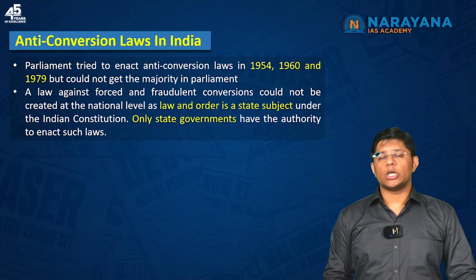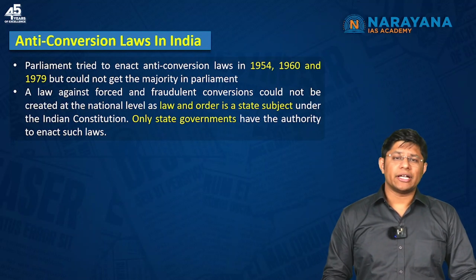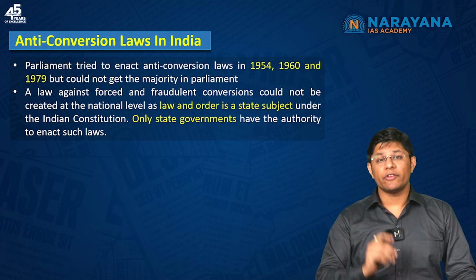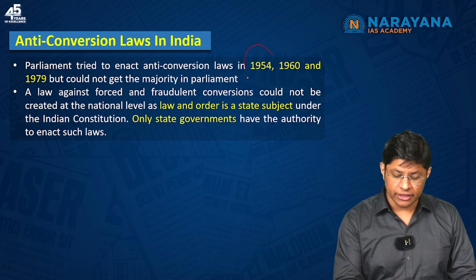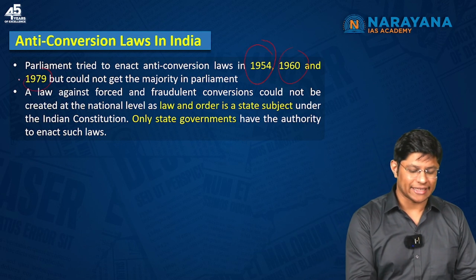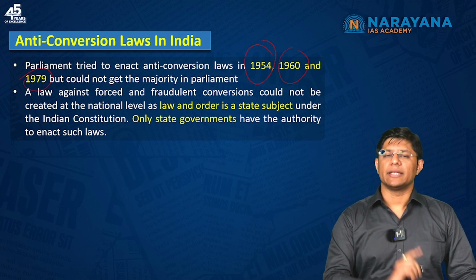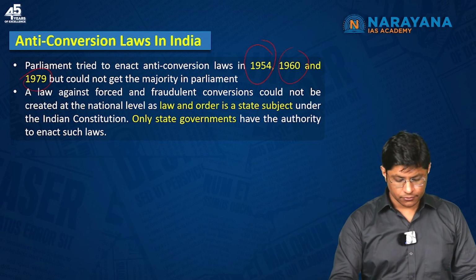Now, anti-conversion laws in India. The Parliament of our country had tried to enact a legislation to prevent forced conversion, for example, in the years 1954, 1960 and 1979. But it could not be passed. Why? Because there was no majority. That's the reason it could not be passed.